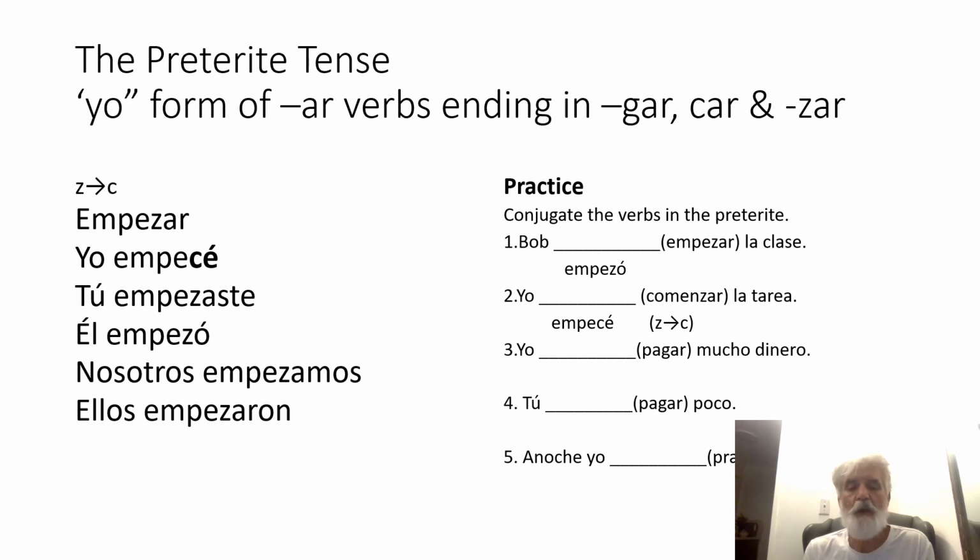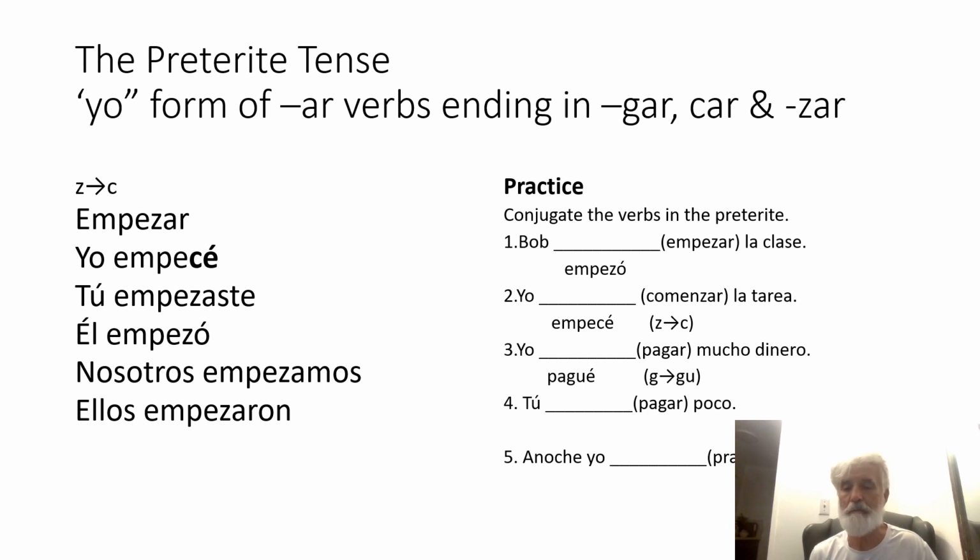Pagar. I've got yo pagar mucho dinero. We want to put it in the preterite tense. Will there be any spelling changes? Yes, it ends in gar. And so in the yo form, there's always a spelling change. Let's take a look. Yo pagué. The G goes to GU.